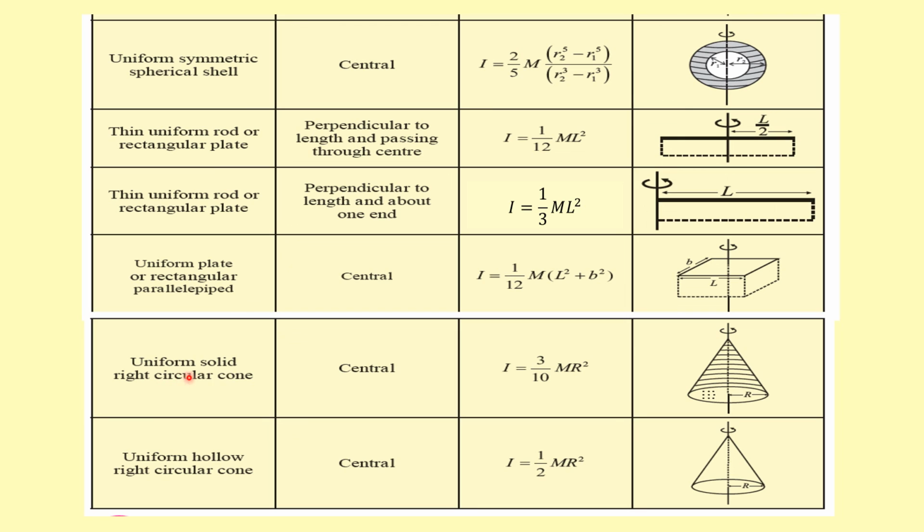Moment of inertia of a uniform solid right circular cone about the central axis passing through the center is given by 3 by 10 m r square, where r is the radius of this cone. Moment of inertia of a uniform hollow right circular cone about its central axis, which is passing through its center, is given by half m r square.